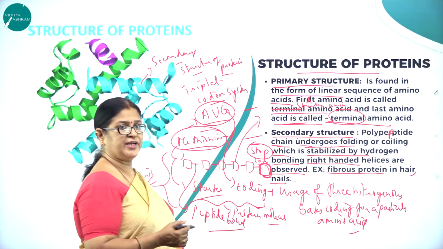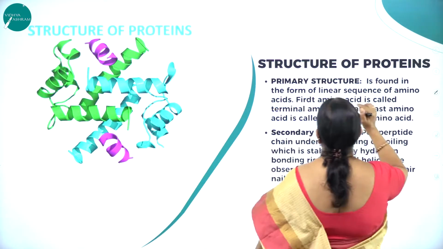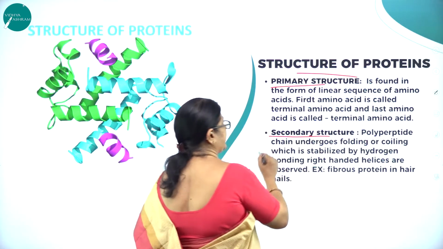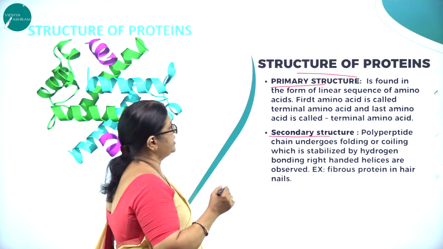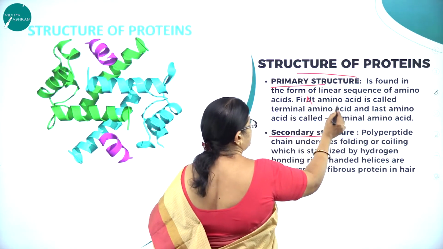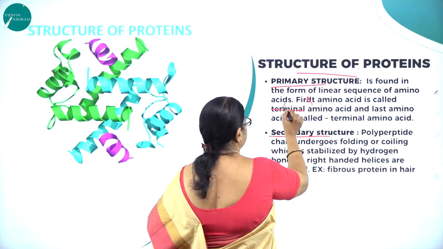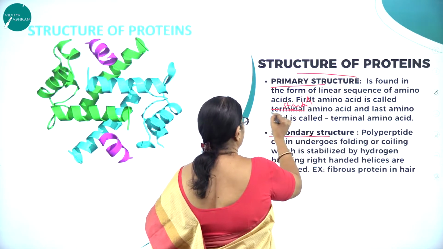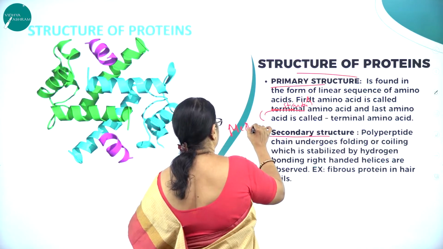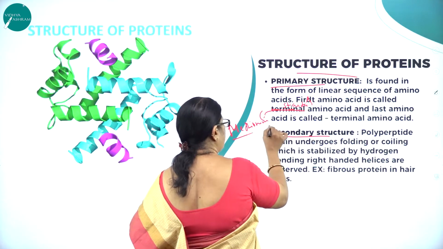So what are the different types of structure of proteins? We have the two very important structures called primary structure and secondary structure. Primary structure is found in the form of a linear sequence of amino acids. So the first amino acid is called as what? Starter. So usually the starter will be methionine, an amino acid called methionine.